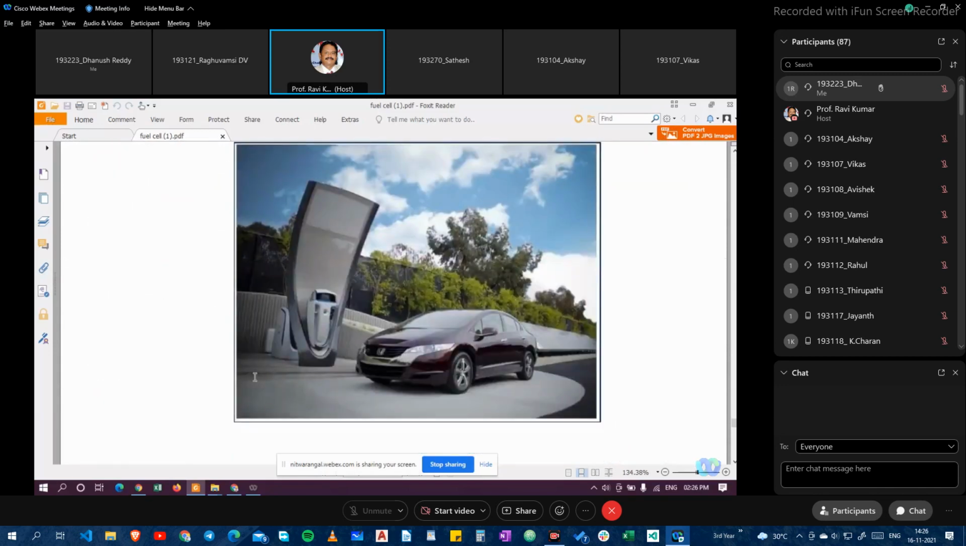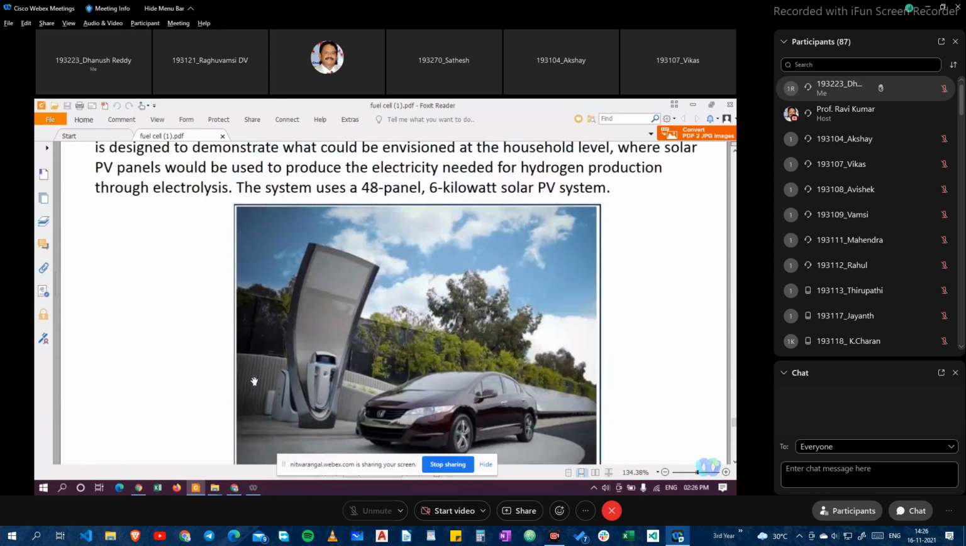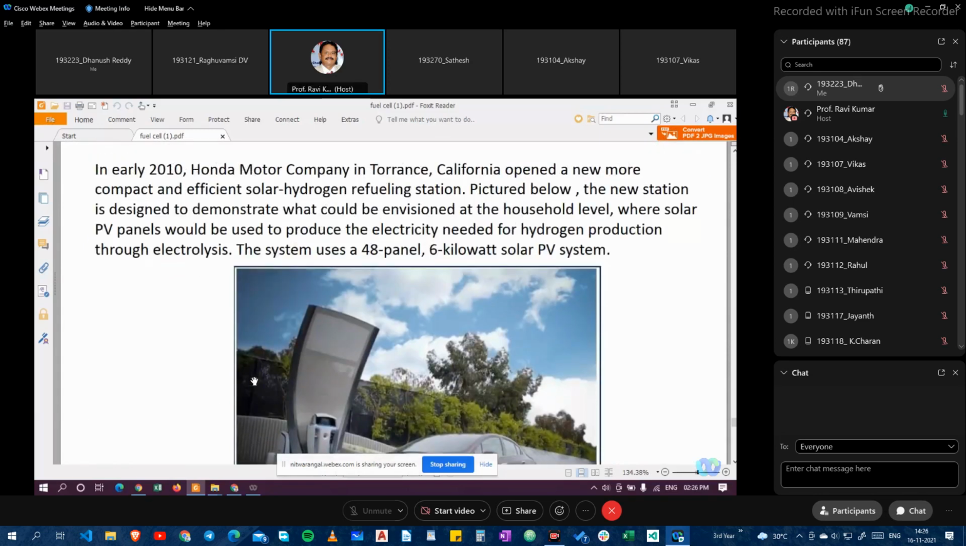This is about the gas station where you can charge the vehicle by filling it with hydrogen. In early 2010, Honda Motors Company in Torrance, California, opened a new, more compact and efficient solar hydrogen refilling station. Pictured below, the new station is designed to demonstrate what could be the usage at the household level, where solar PV panels will be used.